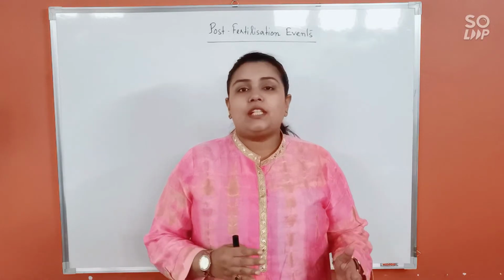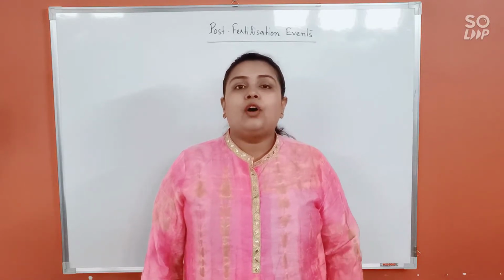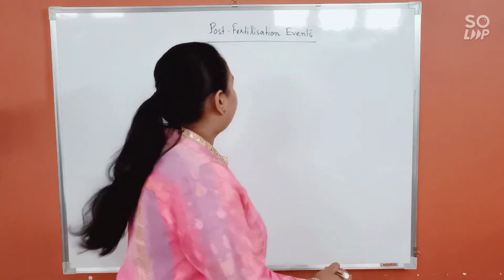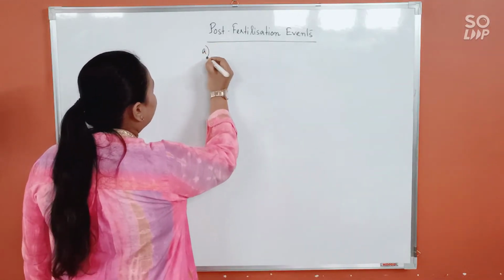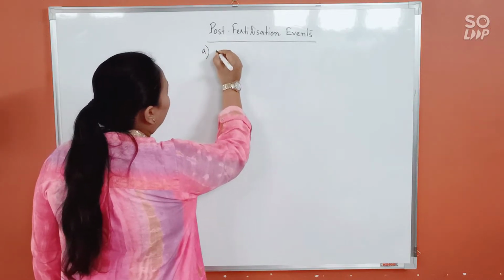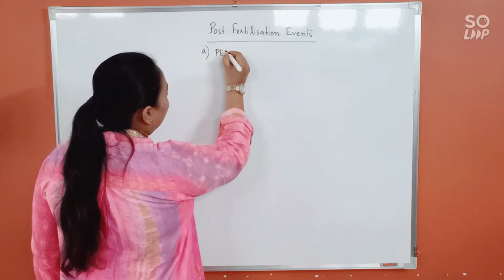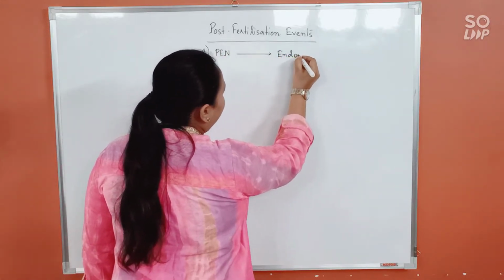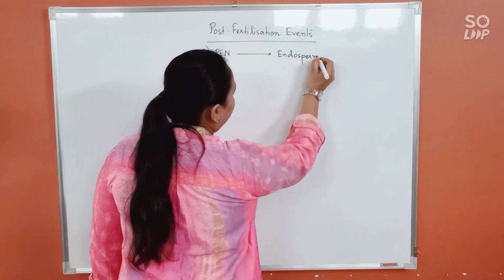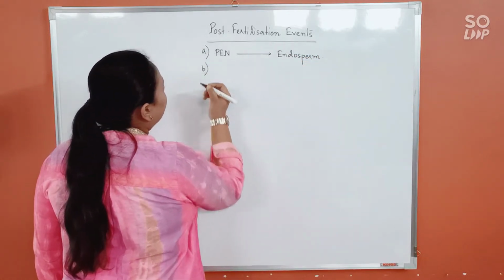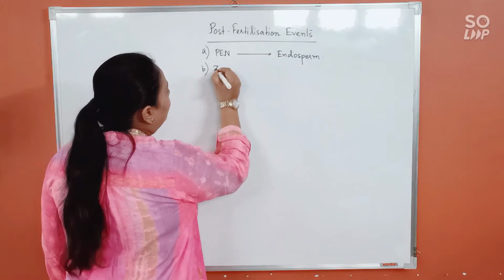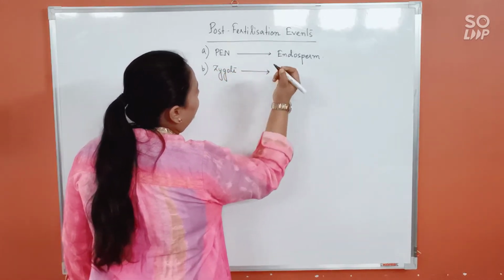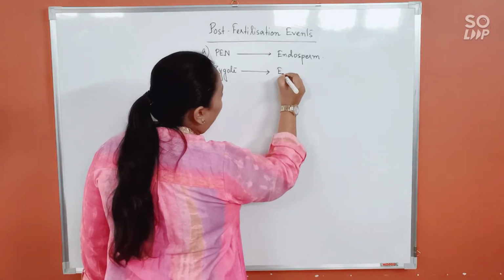The post-fertilization event consists of 4 developmental stages, as follows. First is how PEN develops into endosperm. Second is how zygote develops into embryo.